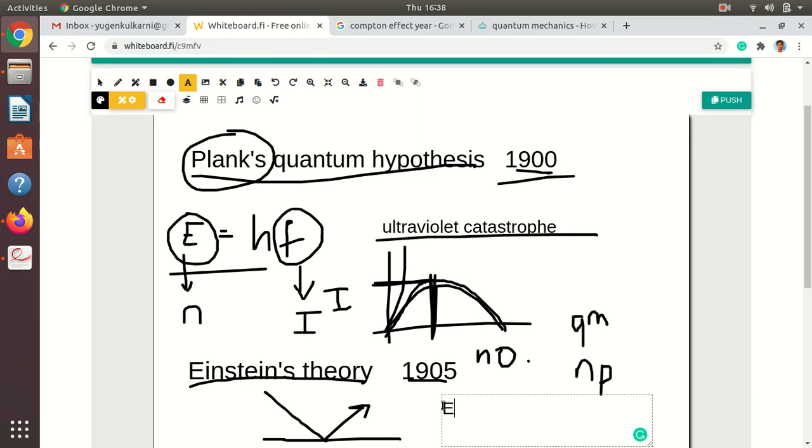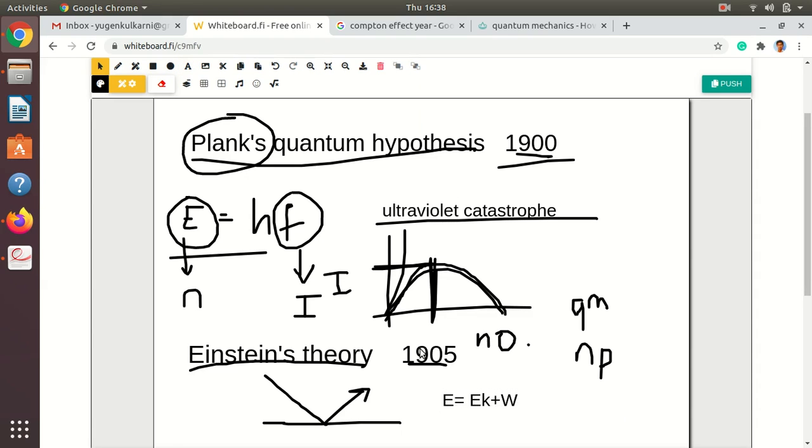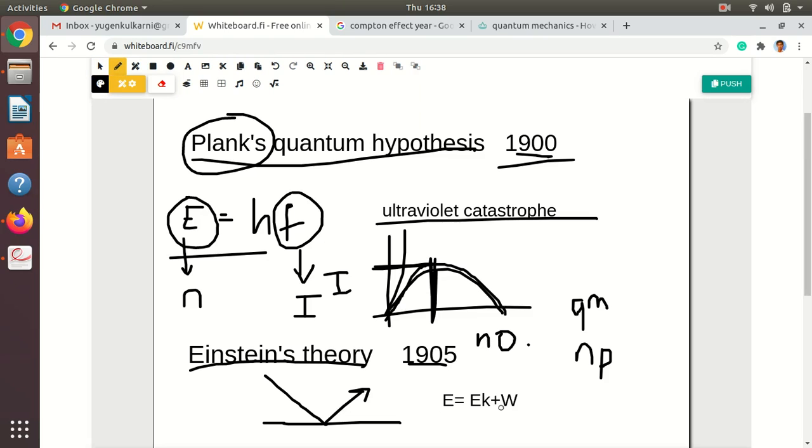What Einstein used is E equal to Ek plus W. I will tell what I am writing here. Here W is the minimum energy, we call it the work function for that particular metal, which is required. So light should have this much minimum energy to eject the electron, and then the remaining energy will go to the electron. So if E is greater than W, then the remaining energy will go to the electron, and that will convert to the kinetic energy Ek of the electron.